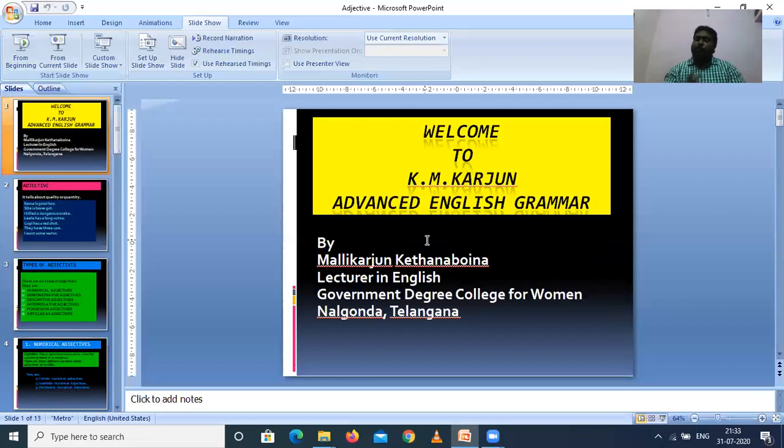Okay, verb: regular verb, irregular verb, main verbs and helping verbs. And then we have seen be forms in one class, have forms in another class, do forms in another class, modals in another class. Nearly 5 or 6 classes, because verb is very, very important. The entire tense depends upon the verb. So after the verb we have seen adjectives. Still we have adverb, preposition, conjunction, and interjection. We will try to finish them in future classes. Okay, I hope that we have understood.